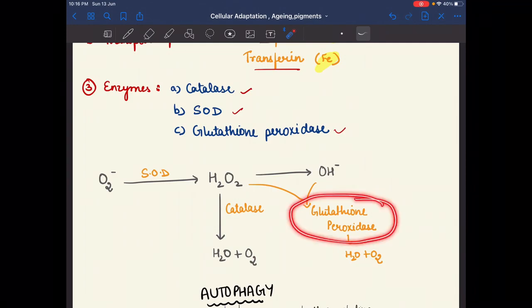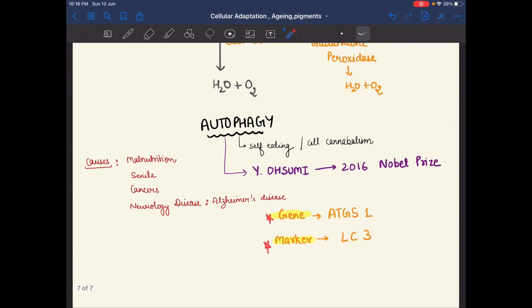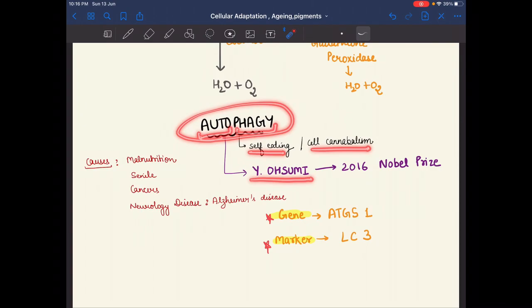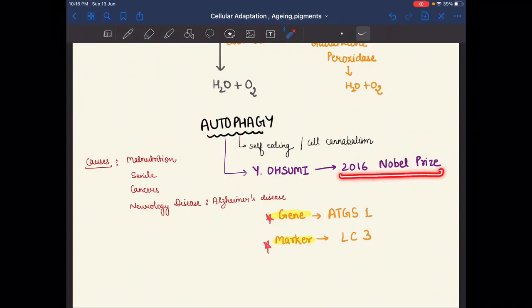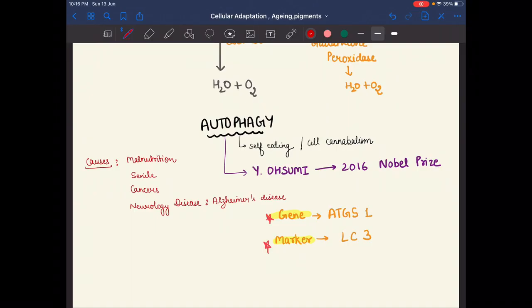And the next one, the last, is autophagy. Auto means self and phagy means eating, so self-eating, cell cannibalism. This term was given by the scientist Yoshinori Ohsumi, and he won the Nobel Prize in 2016. This is most important. In autophagy we only have to remember that this term was given by Ohsumi, who won the Nobel Prize in 2016.